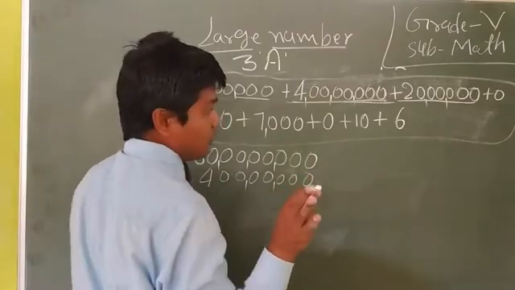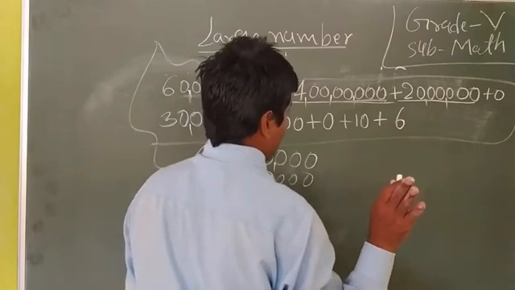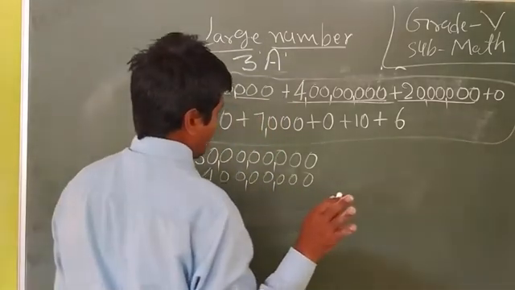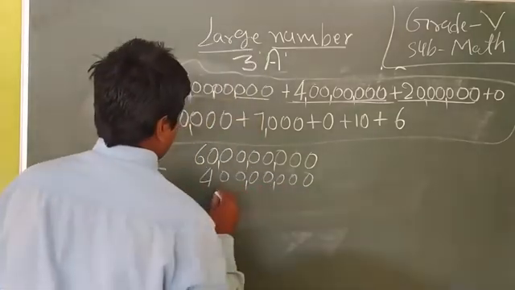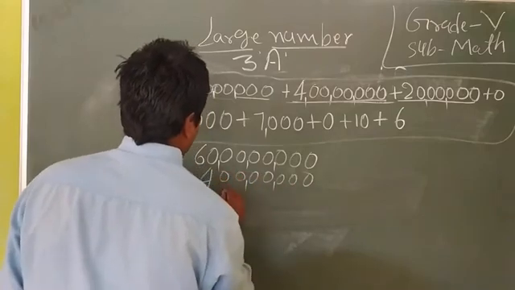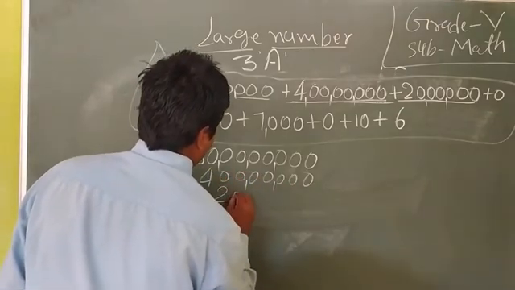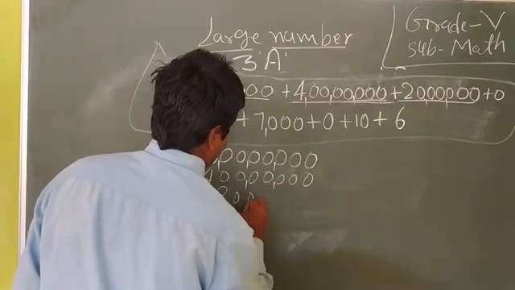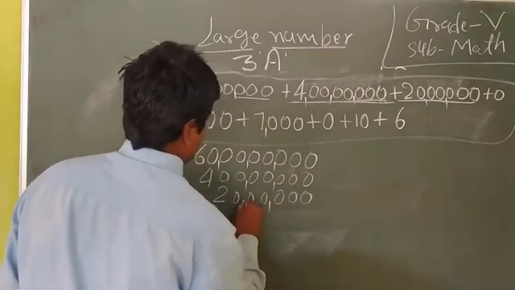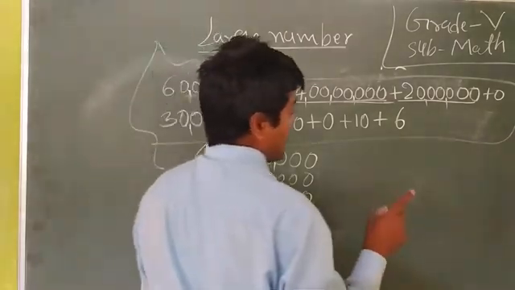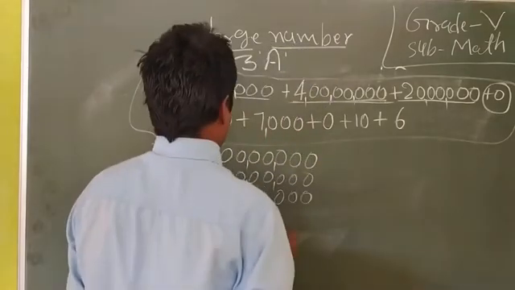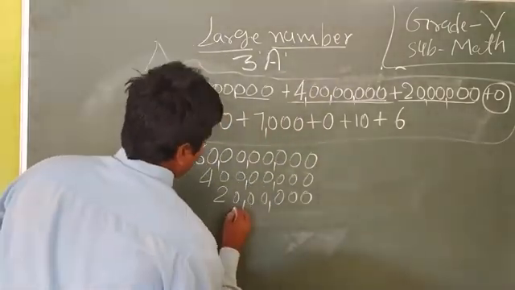But in the place of ten lakhs, we use here 20 lakhs. That means ones, tens, 100, 1,000, 10,000, lakh, 10 lakhs. In the place of lakh, there is 0. So we use here 0.